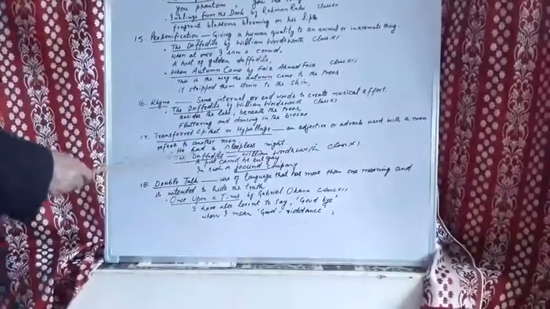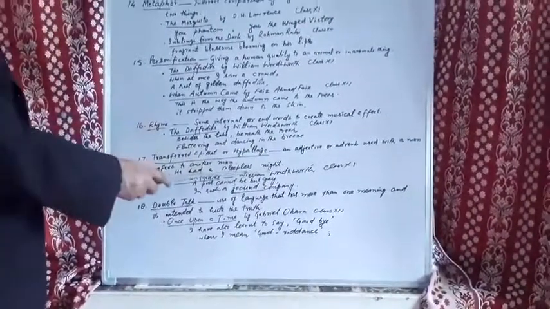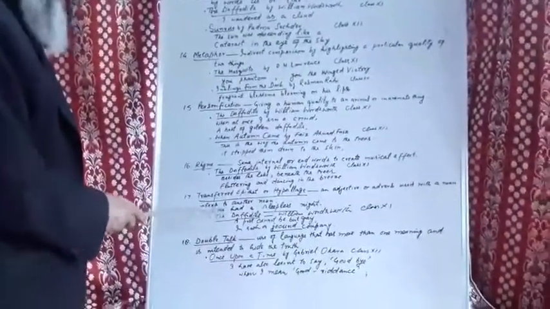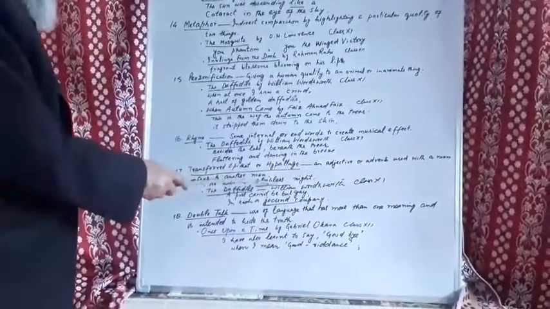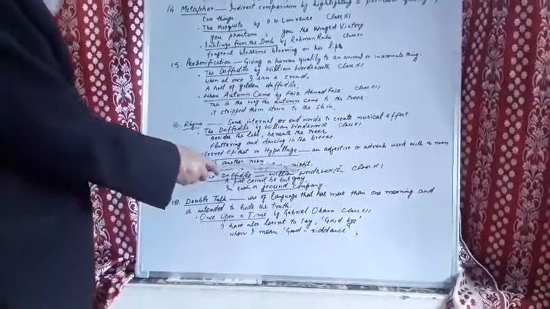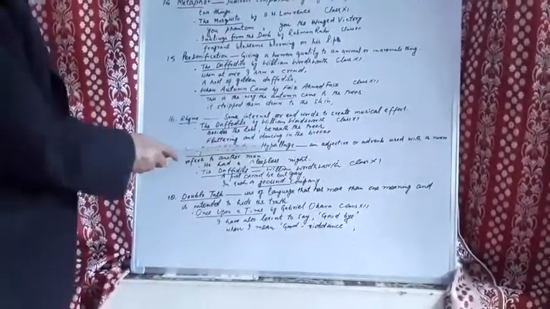For example, he had a sleepless night. Night itself is not sleepless, but sleepless was it for the person. So this adjective refers to the person, but it has been connected with the night. This is called transferred epithet, or this is also known as hypallage.